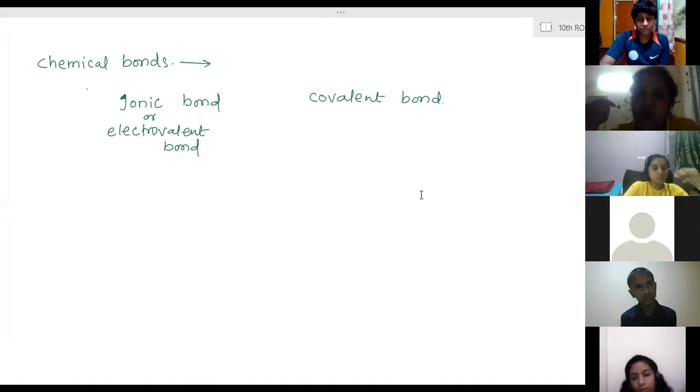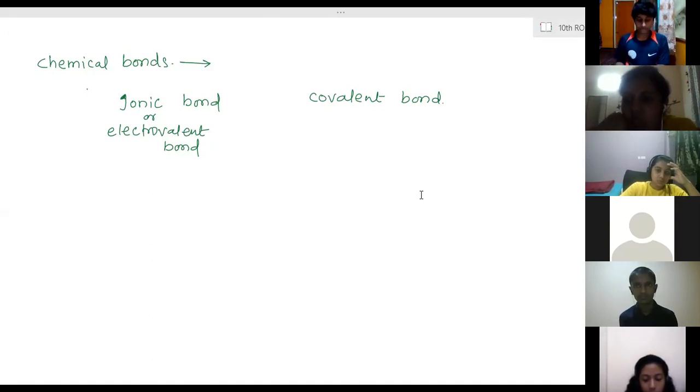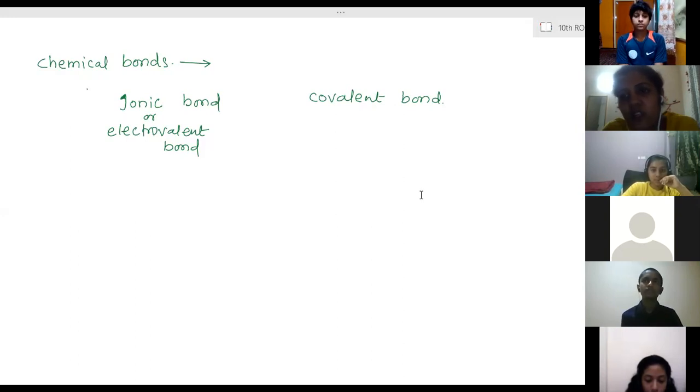Atoms take part in chemical reactions. Some atoms have the property of losing electrons, and some atoms have the property of gaining electrons to complete their octet. Now, for example, if you take sodium, it has one extra electron. It has to lose one electron to complete its octet. After losing one electron only, it can take part in a chemical reaction.